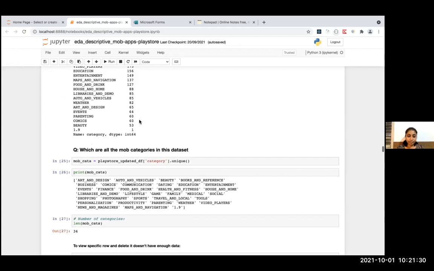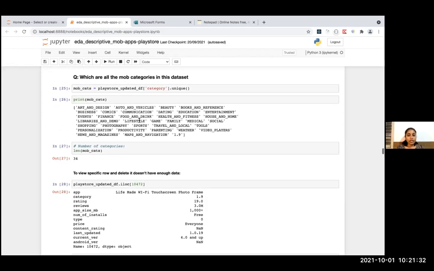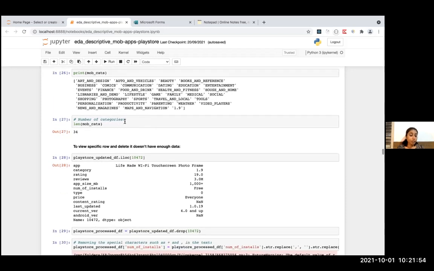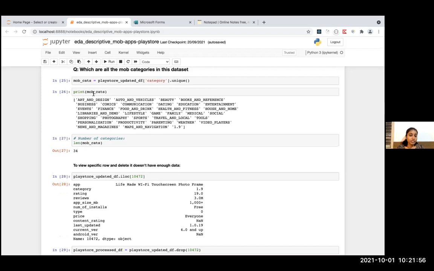Next, I want to know the unique category names, meaning how many categories are present. You can find out which are all the mobile categories in this data set, and it would give you an array. And to find how many categories I have, you can pass this variable to the length method, which would give you the number of categories. So we have 34 categories in this data set.